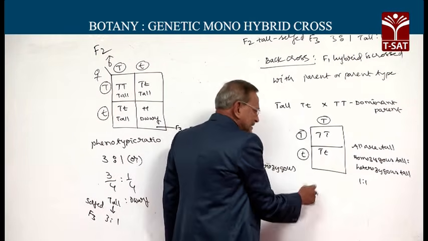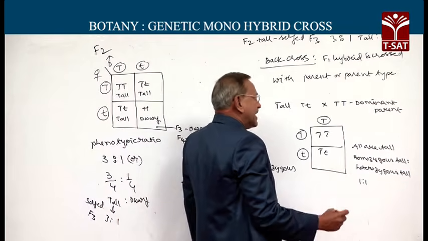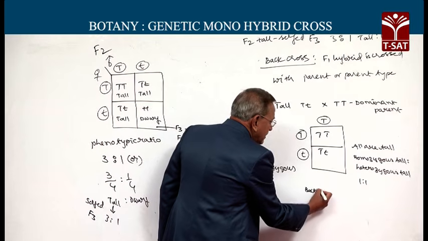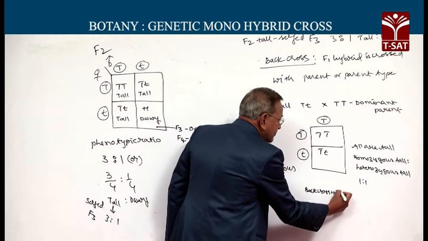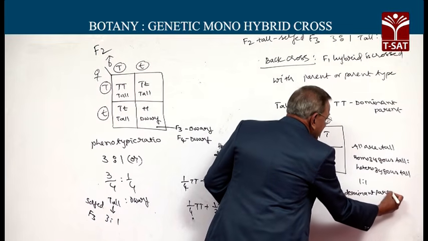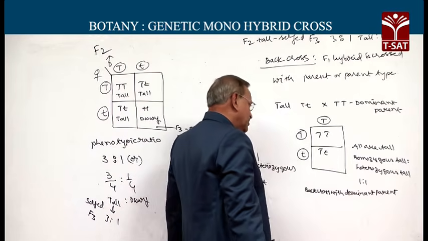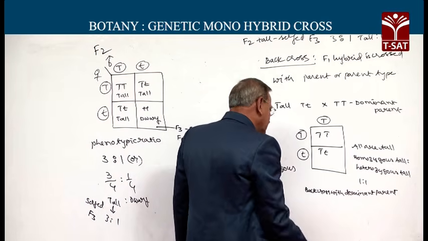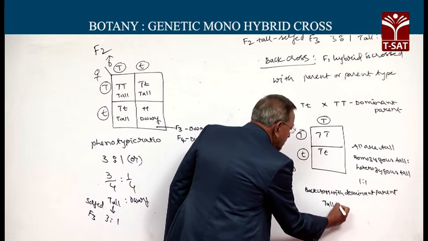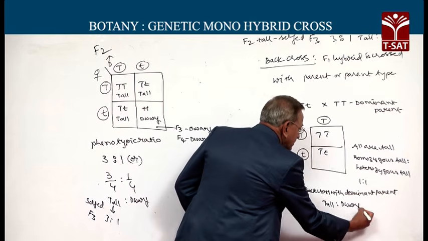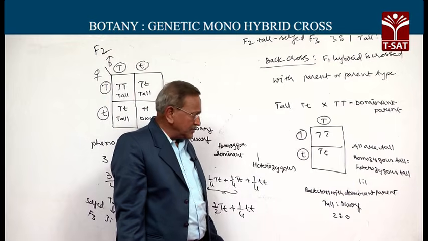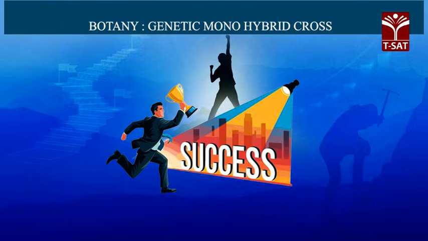Or we can write this result in this manner also. For a backcross with a dominant parent, we have tall to dwarf 2:0. The progeny will be 2:0. Mendel